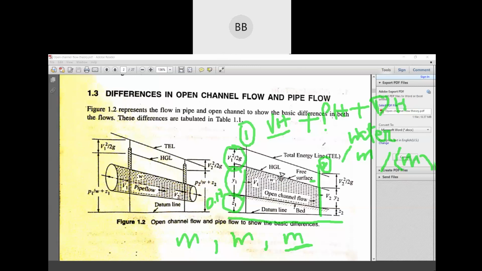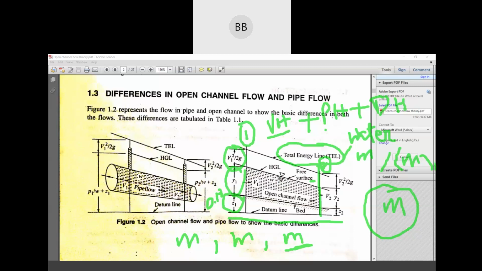So the total energy we are going to calculate is also in terms of meter. Basically people make a mistake here. When we talk about energy, they think the unit is joule. But in open channel flow, we calculate energy in terms of head, that is this much meter of water.